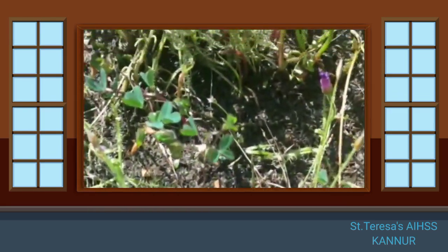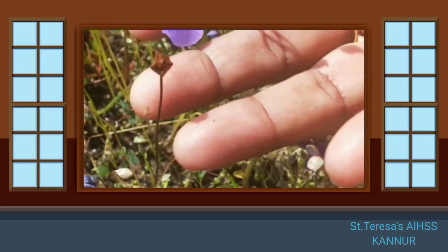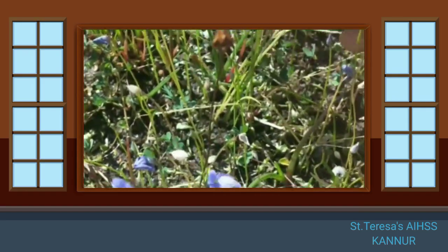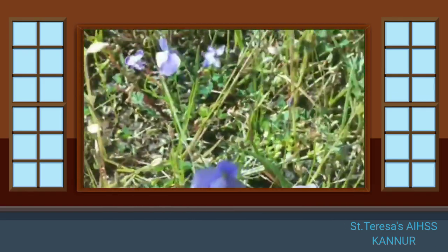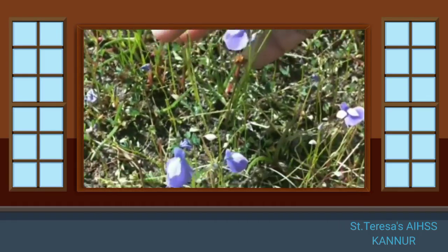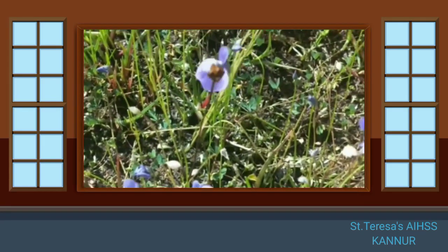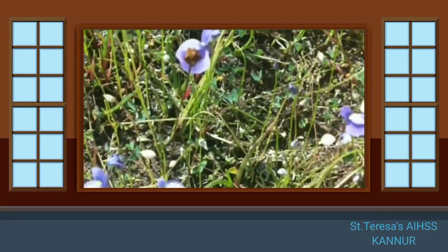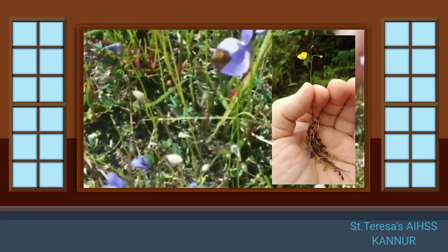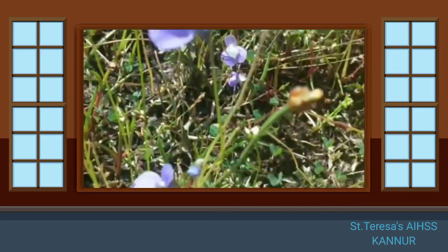Then another carnivorous plant which I would like to introduce is this one. This is called bladderwort, or in Malayalam it is called Kakapoo. Now this Kakapoo is also a carnivorous plant. So how does this catch the insect? It has a bulb-like sac underneath the soil. So it attracts the insects from underneath the soil, and that is how it catches its prey. So here it is seen near the marshy area.